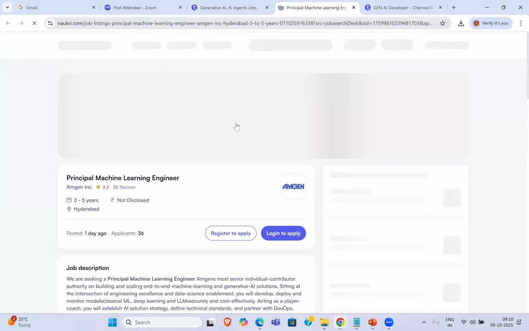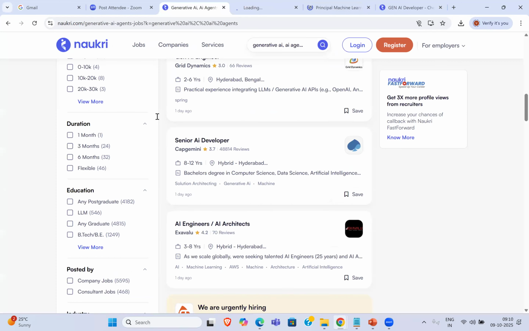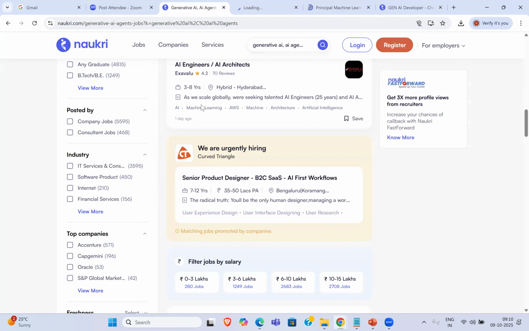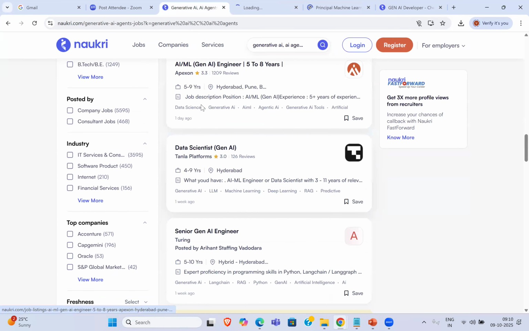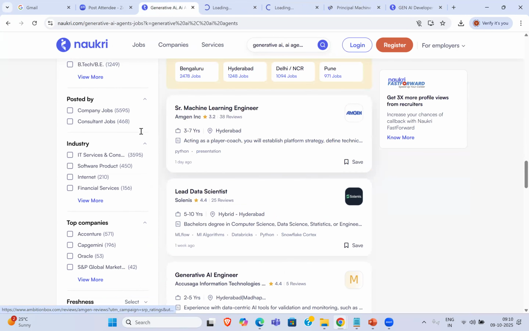I don't know this one, Grid Dynamics. Okay, so let us look at these organizations. Turing, fine. Hands-on experience in how LLMs work and generative AI techniques, particularly prompt engineering, RAG and agents here. Everything we have in our course here. All right, and then expert proficiency in programming skills in Python, LangChain and LangGraph, and SQL is a must.